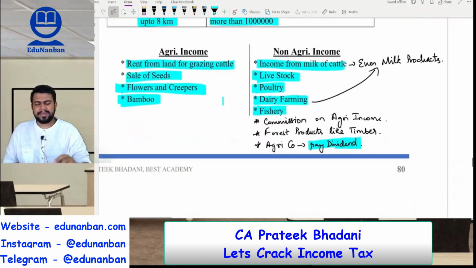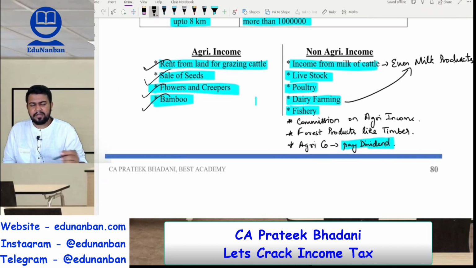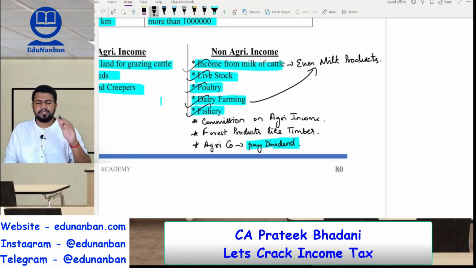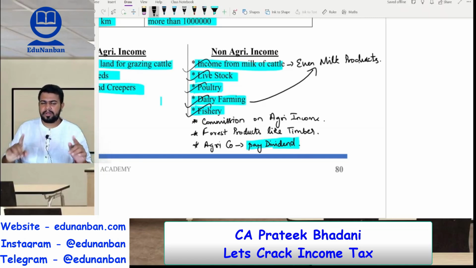Next, I gave you some examples of agriculture and non-agriculture income. Sir, rent received from land for grazing cattle is agriculture. Sale of seeds, agriculture. Sale from flowers, creepers like money plant, etc., agriculture. Sale of bamboo, agriculture. However, income from milk of cattle or milk products, not agriculture. Livestock, not agriculture. Poultry, dairy farming, fishery also not agriculture. Basically, any income which is got from animals and not crops will not be called agricultural income.